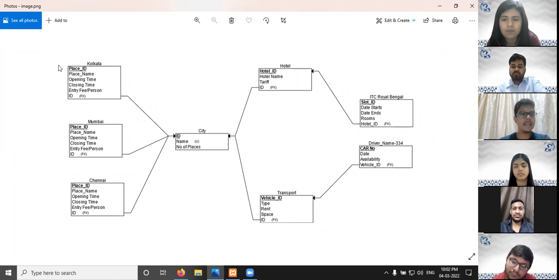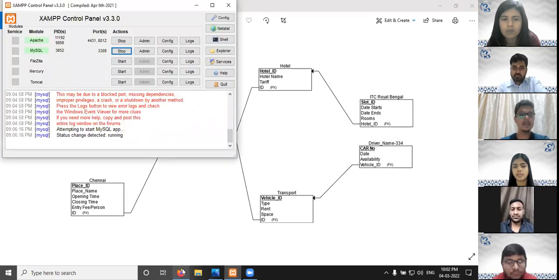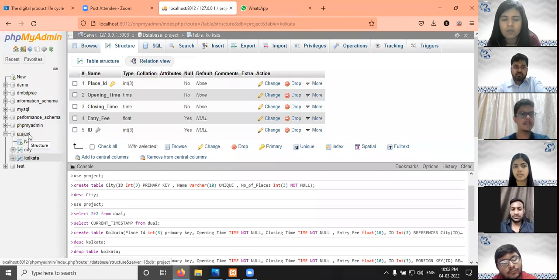So this is the entire schema of our data model, and according to that we are going to prepare the tables, and we are going to prepare the entire view, and this will be translated into the MySQL schema. For that we have started working, and this is the project database that we are going to use for this entire project.